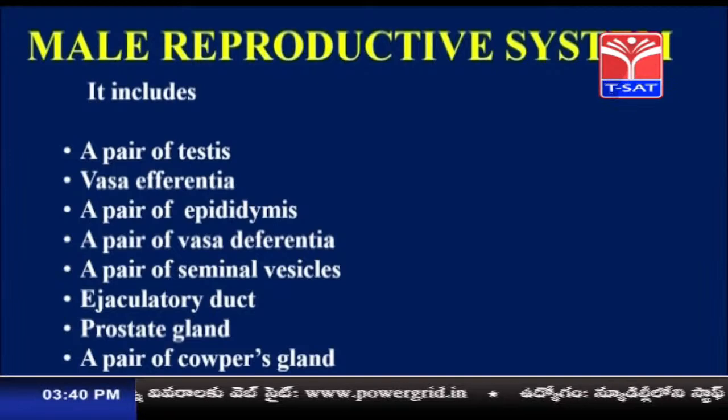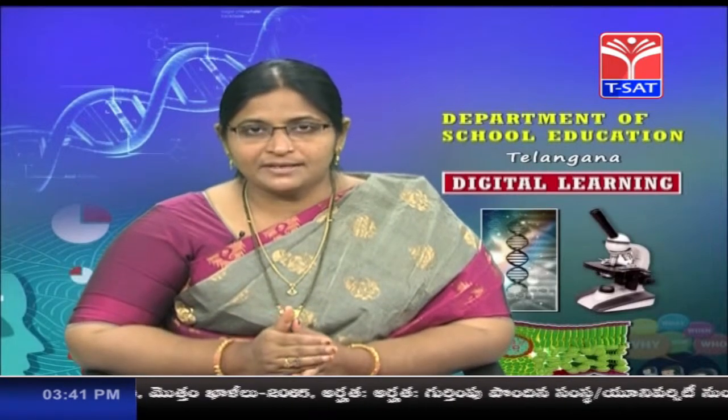Why is the complete system present inside whereas only the testes are present outside? Because they require a somewhat lower temperature than the human body. About 2 to 2.5 degrees less temperature is present outside the body. That is why the testes are present outside, so they can produce sperms of good quality. So, one pair of testes is present.